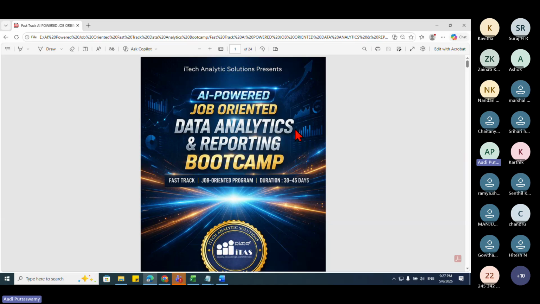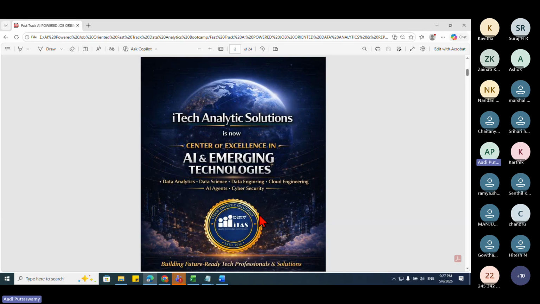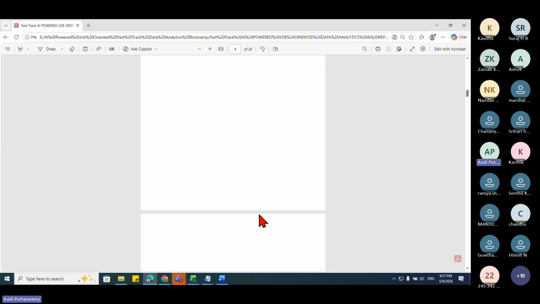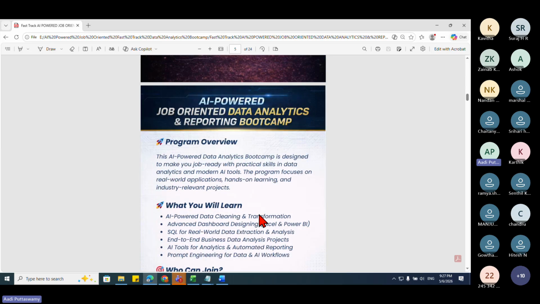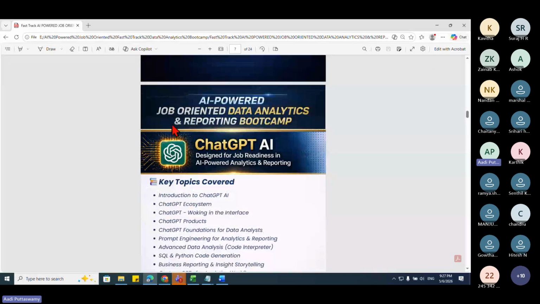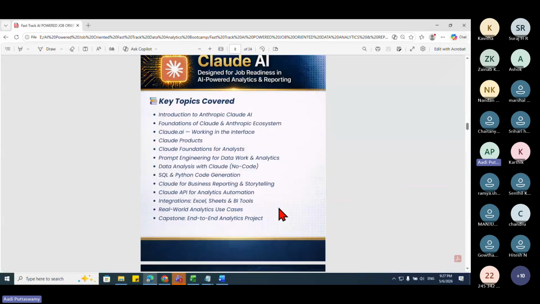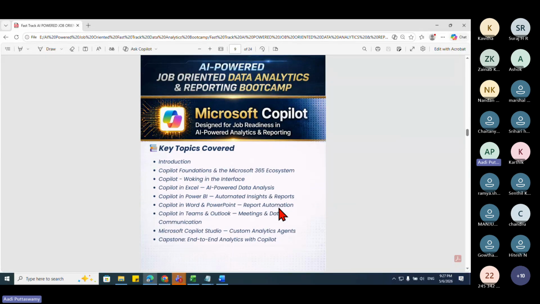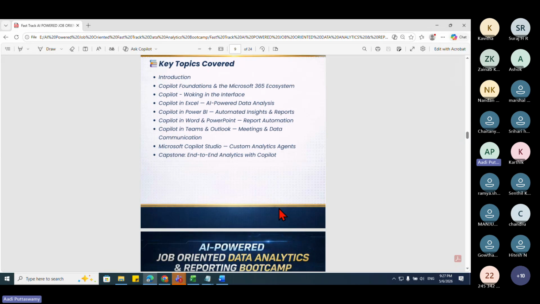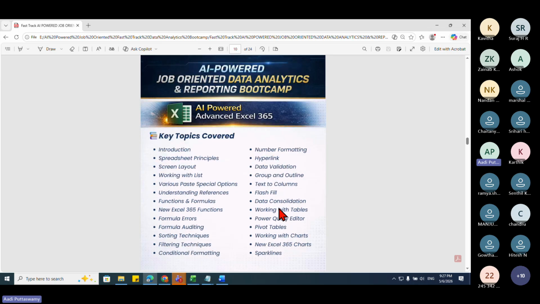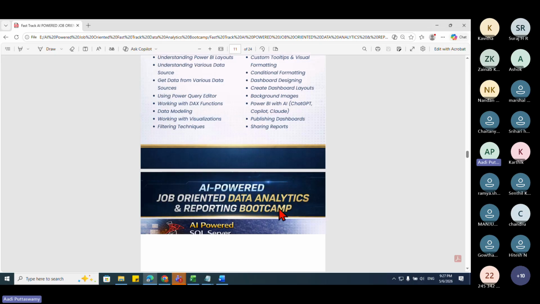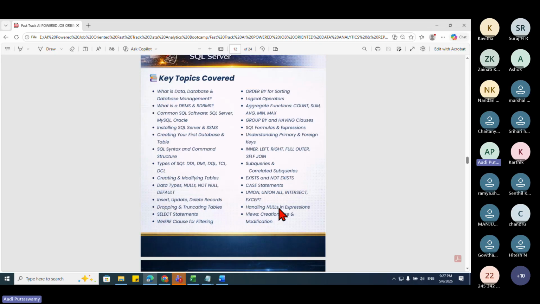Though it's data analytics and reporting, more of the content will be on, let me show you, ChatGPT, Claude, Microsoft Copilot, and also prompt engineering. First we have to learn these things, and after that we'll learn about Excel, Power BI, and SQL Server in depth by using Claude. So there is no traditional way of learning. Directly, we'll be using Claude and ChatGPT.